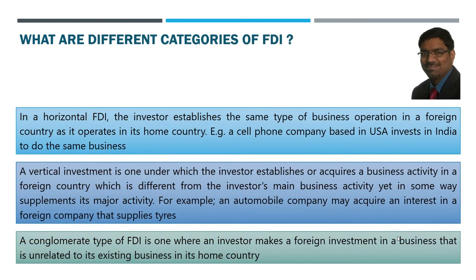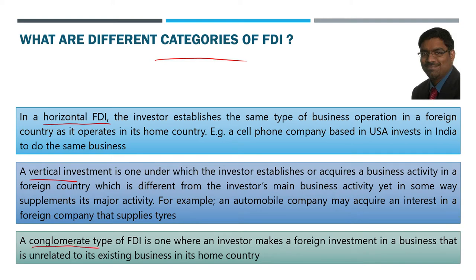Then, what are the different categories of FDI? This can be a question also. Each of them is a possible question. What are the categories of FDI? Separately, short-note questions can also be asked on each of them. There are three categories broadly speaking. One is called horizontal FDI. Second is called vertical FDI. Third one is called conglomerate FDI.